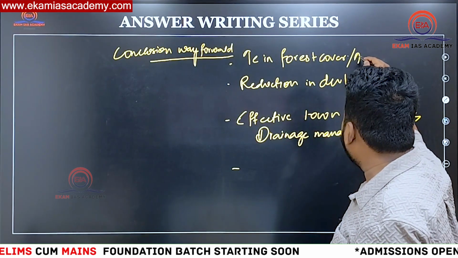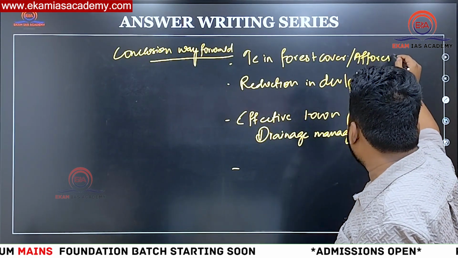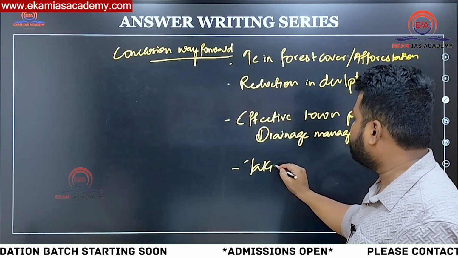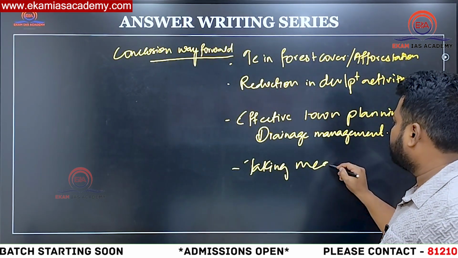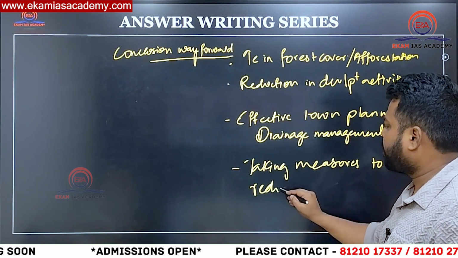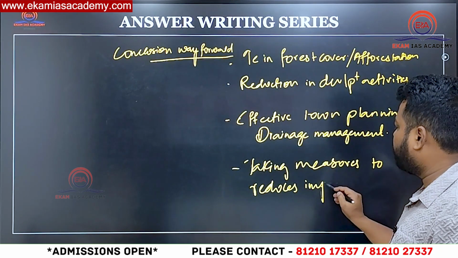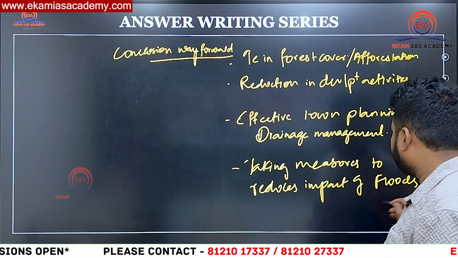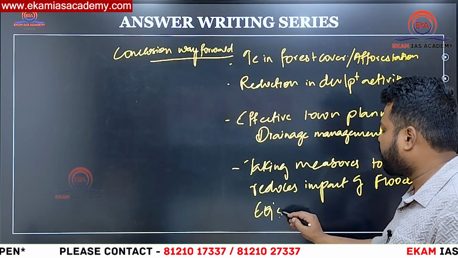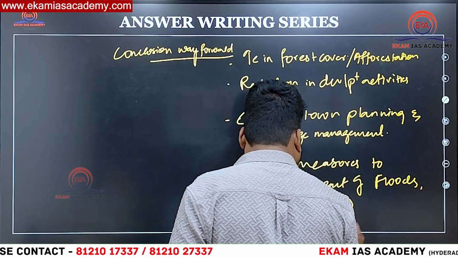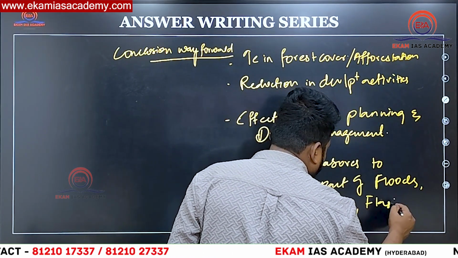Increasing forest cover, afforestation. Taking measures to reduce impacts of floods, earthquakes, landslides, flash floods.